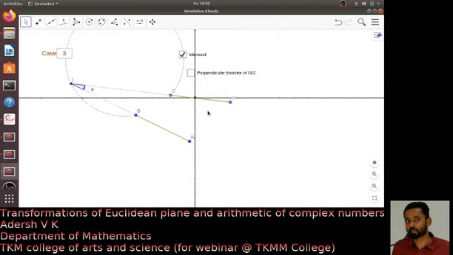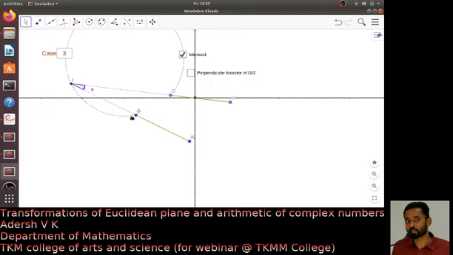What I do is I extend these two lines and intersect at I, right? Since they are not parallel, it will intersect, at least in Euclidean geometry, right?